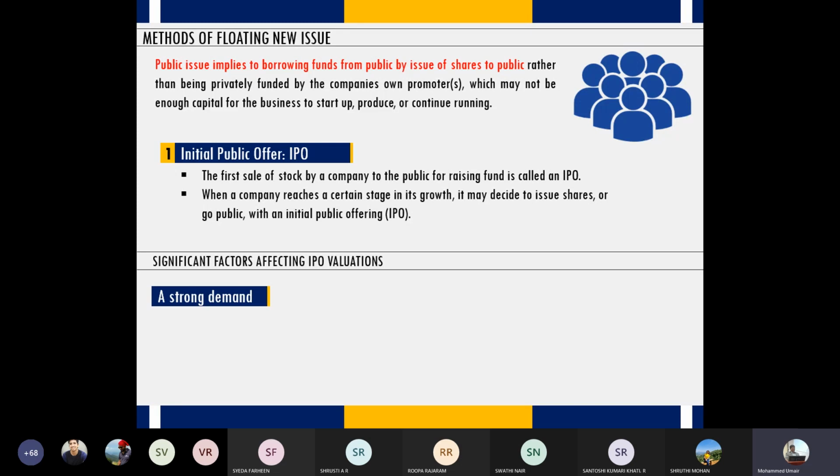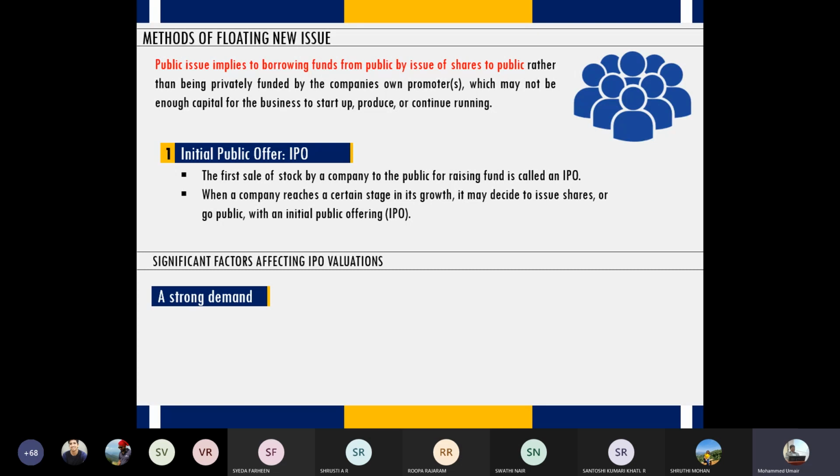That's the first assessment you have to do. If Burger King is issuing shares, do you think Burger King's product has a good demand in the market? Recently we had the Barbecue Nation IPO also. Do you think Barbecue Nation has a good demand in the market? That assessment is very easy to do.